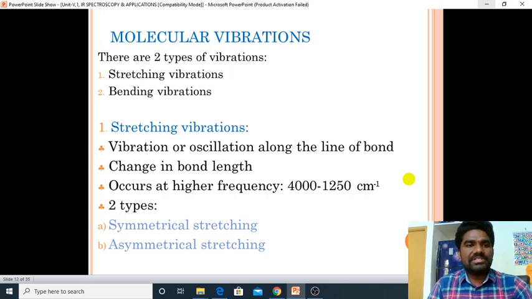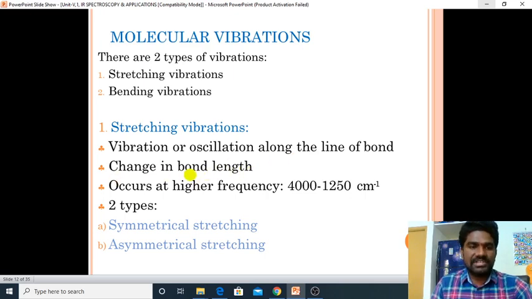Molecular vibrations, there are two types of vibrations, stretching vibrations and bending vibrations. Stretching vibrations: vibration or oscillation along the line of a bond. As we discussed in the earlier slide, vibration or oscillation along the line of the bond, stretching is there, change in bond length.